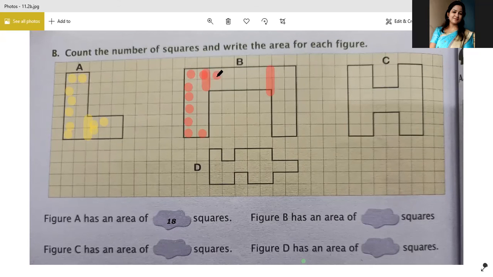Then 13, 14, 15, 16, 17, 18, 19, 20, 21. See, 12, 12, 24, 25, 26, 27, 28, 29, 30, 31, 32, 33, 34. So the answer will be 34 squares. Figure B has an area of 34 squares.